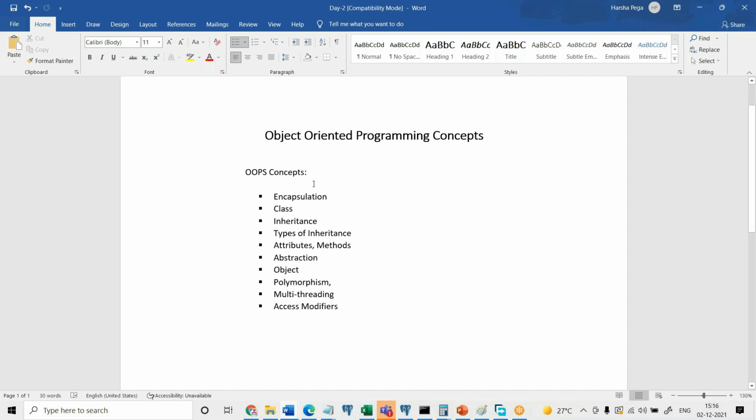When I say object-oriented programming, it is not the actual implementation. You can understand it as a methodology, for example. The concept is told in object-oriented programming, but the implementation of that concept has to be done in a programming language.